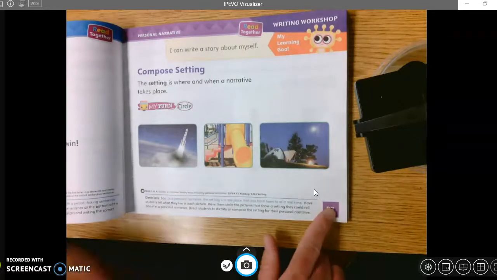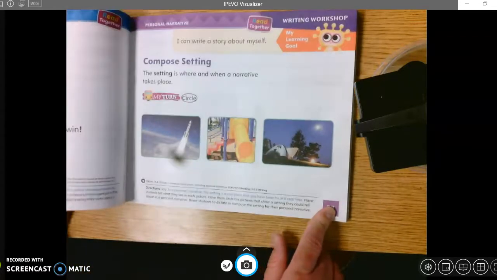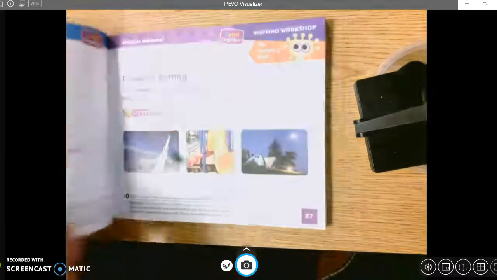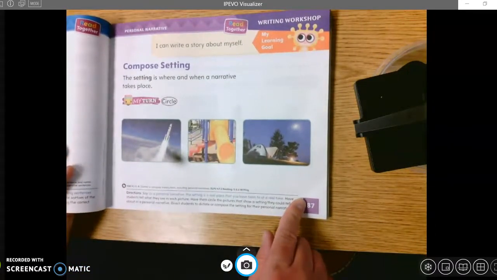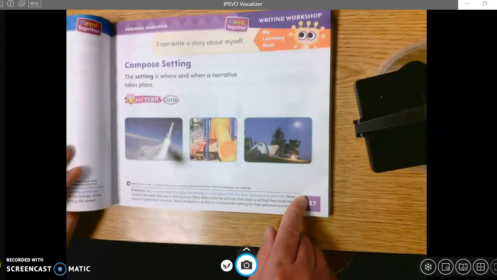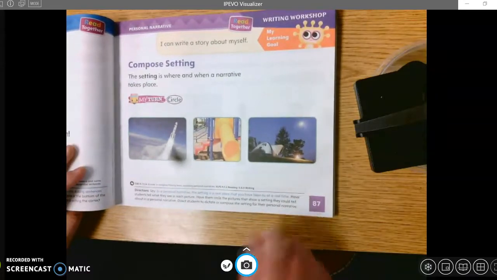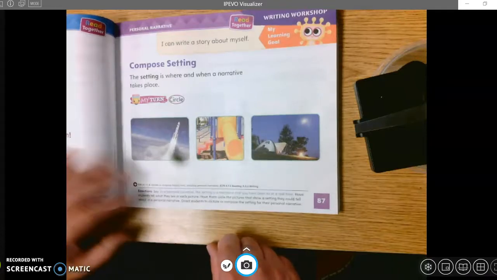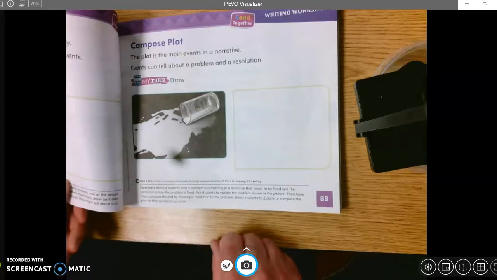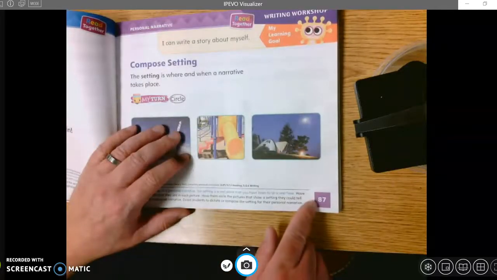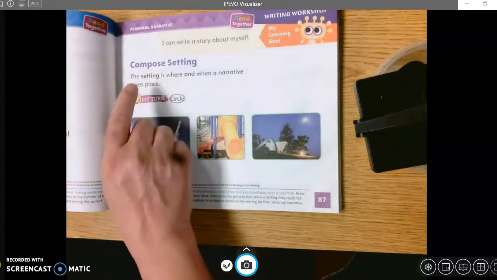And we're on page 87 of our My View, 87. And we're going to talk about a few parts of a story. And when we write about ourselves, we have to remember how that's going to look. Okay, so we're going to talk about setting, and the next couple pages we're talking about the narrator and plot. Now let's start on page 87, and we're talking about a setting.